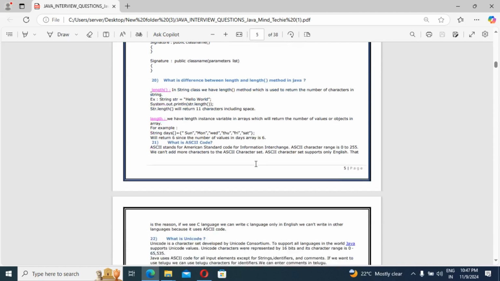Then guys, next question: what is ASCII code? Sometimes this question may not be asked by the interviewer, but we should know what ASCII code is, guys. ASCII stands for American Standard Code for Information Interchange. The ASCII character range is 0 to 255, so we can't add more characters to ASCII. The ASCII character set supports only English, guys.